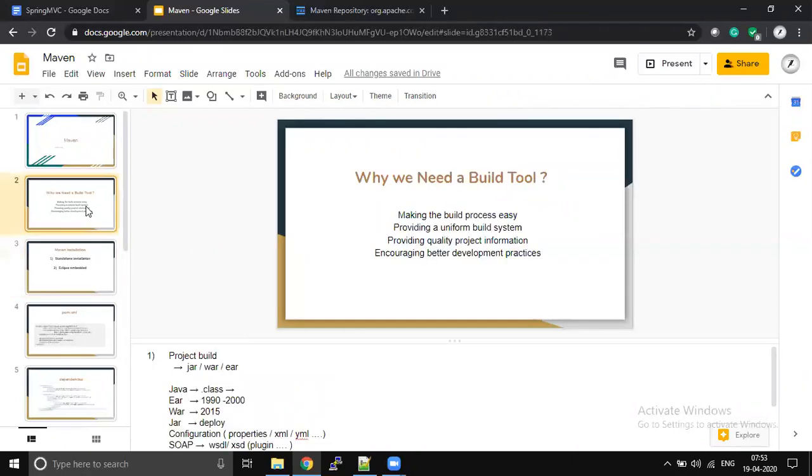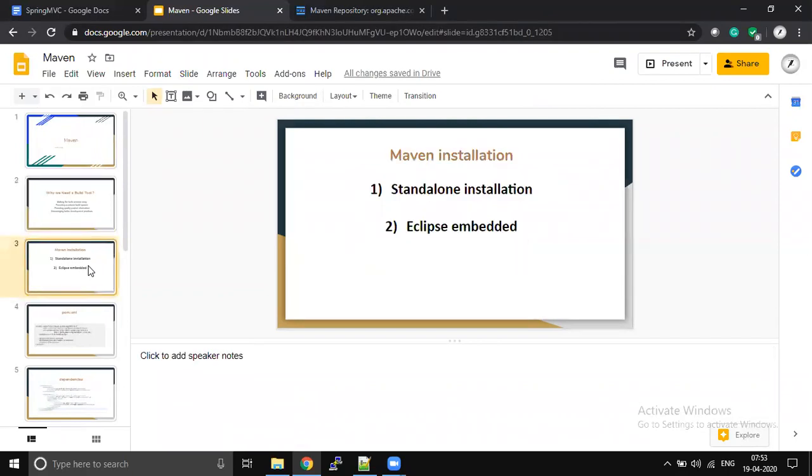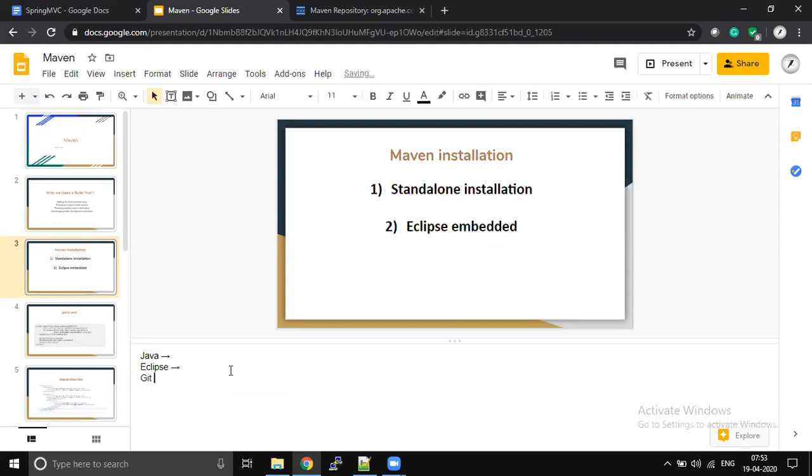So Maven is one of them. Maven is not the only build tool. Maven is one out of all these build tools. Just as we installed Java, right? Without Java installation, we can't use Java in our coding. Like how we are using Eclipse, we are installing Eclipse, right? And Git is a repository, so if you don't know it, that is still fine. So till now we discussed Java and Eclipse. We are using these software just because we installed them. Similarly, Maven is also an installable software. You have to install it.